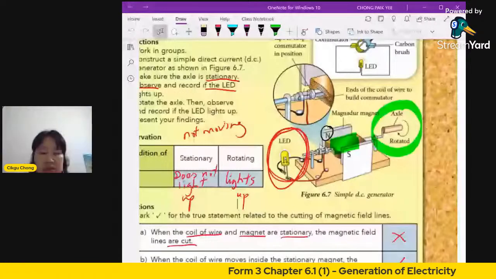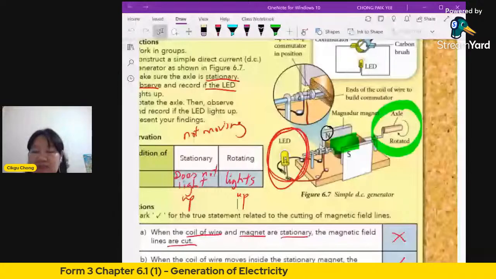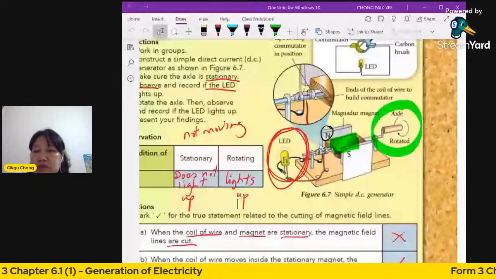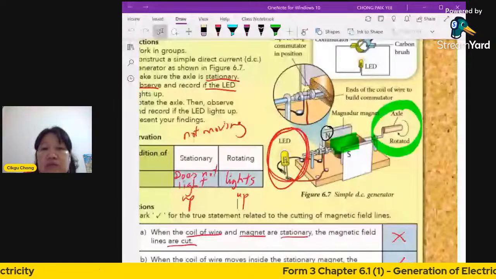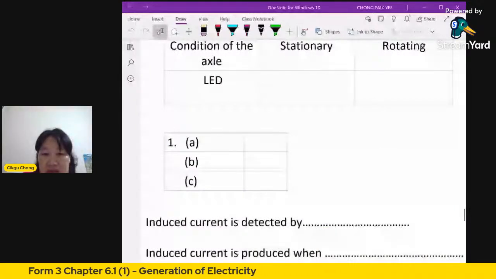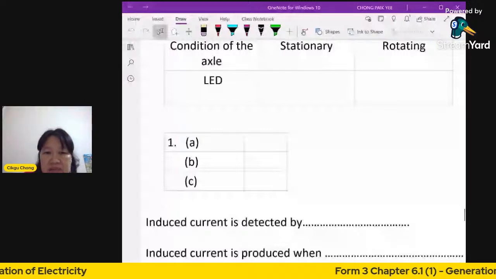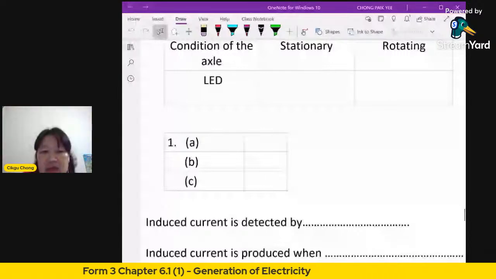So what can we see to know that the induced current is produced? How do we know there's current? It's detected by the LED, which lights up. If there's a galvanometer, then detected by galvanometer is correct. But here, detected by the LED, which lights up.